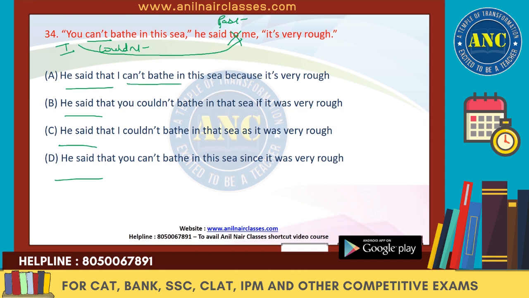So I can't bath in sea. That is wrong because it should be could, because the reported verb is in the past. So in the reported speech, the verb should change into past. That is can't will become couldn't. So you will not be there. Couldn't is correct, but you has to become I, right? So this is wrong again, that I could not bath in the sea. In this, it is given that sea. We don't want that sea, we want this sea. This will change to that. So that is fine. So you can't bath. So can't is wrong. So the only thing which is right over here is C. We can get rid of A, B and D.